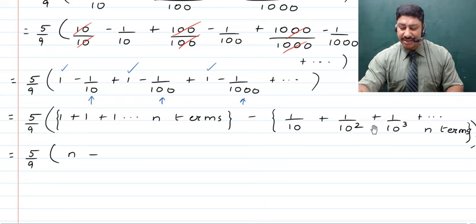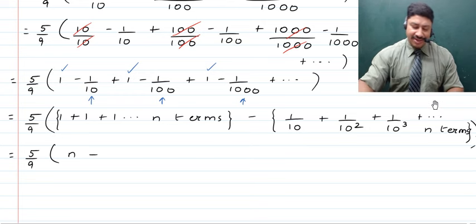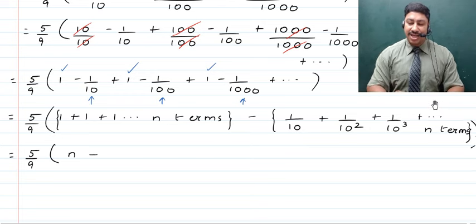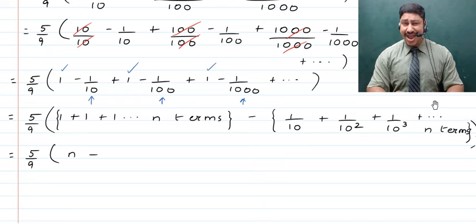Like I told you, if the separator is a comma, then you can call it a progression. But if the separator comes out to be a plus sign, then you will say that it is a series. Remember this, okay? Sometimes I'm trying to confuse you so that I can check whether your attention is there or not.